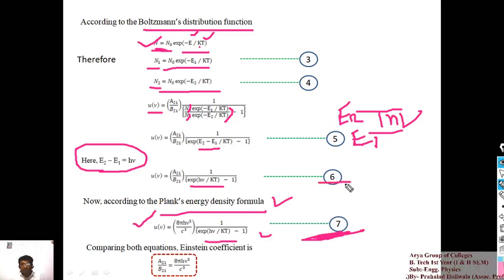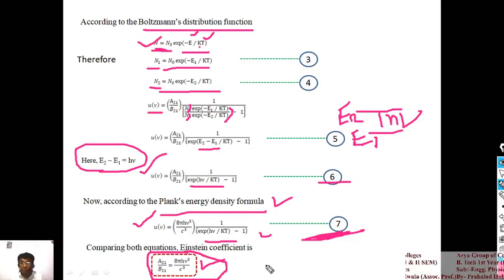Equation number 6 we got from the Einstein relation, and now compare equation number 6 and equation number 7. If you compare both equations, we have the Einstein coefficient relation A21 upon B21 is equal to 8 pi h nu cube upon c cube. So that is the relation between the Einstein coefficients. And now in the exam, you can be asked about that every time. You have to prove that Einstein coefficient relation, 8 pi h nu cube upon c cube. So it is very simple, if you have the concept clear in your mind.